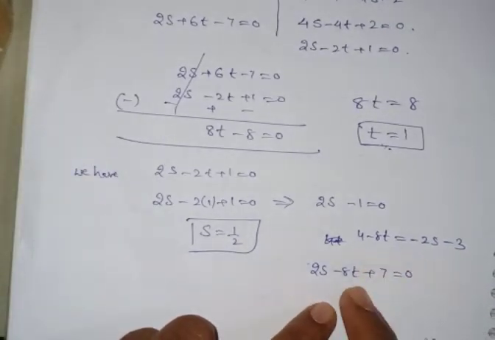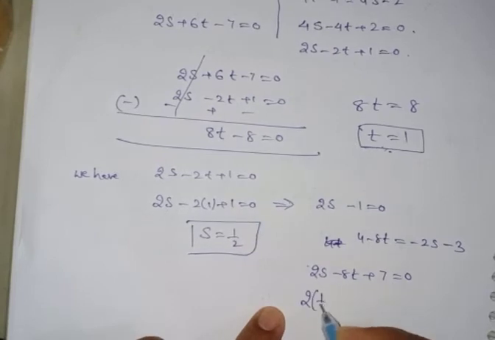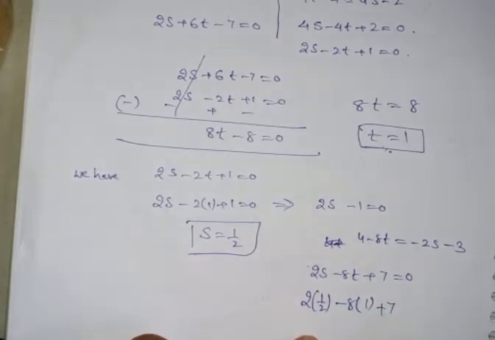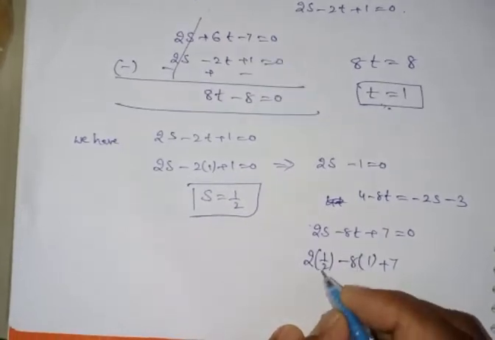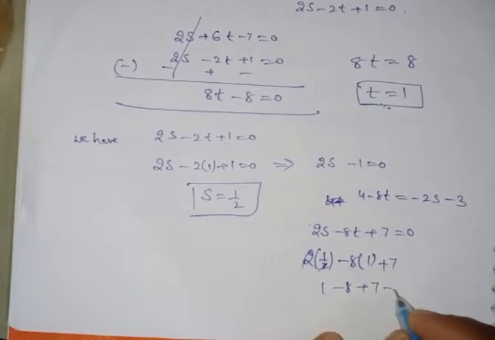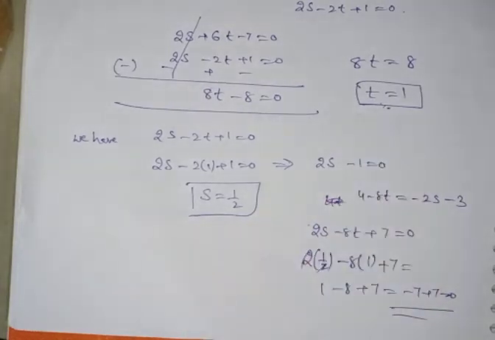Substitute here. s is nothing but 1 by 2, t is nothing but 1. 2 times 1 by 2 is 1, minus 8 is nothing but minus 7, plus 7 is equal to 0. It is satisfying the third equation. Therefore, the solution is t is equal to 1 and s is equal to 1 by 2.